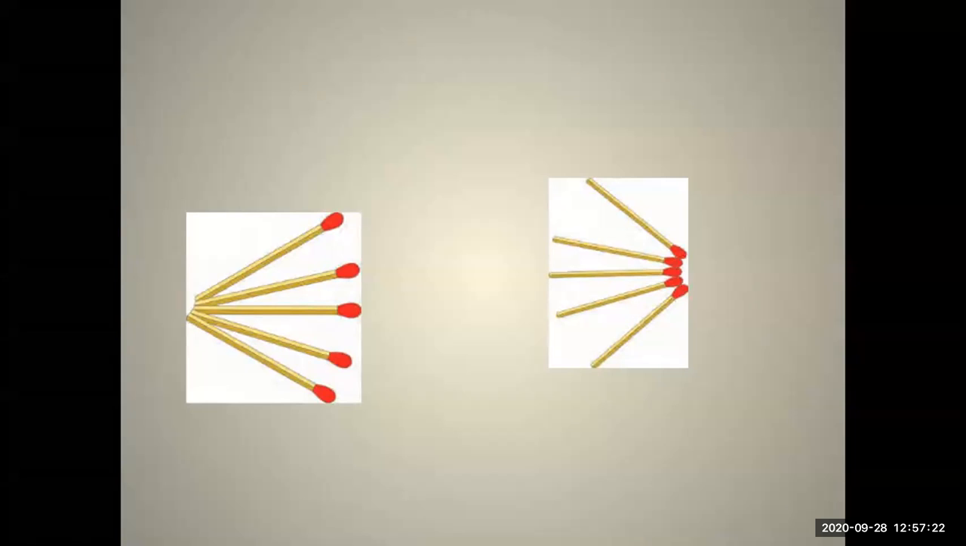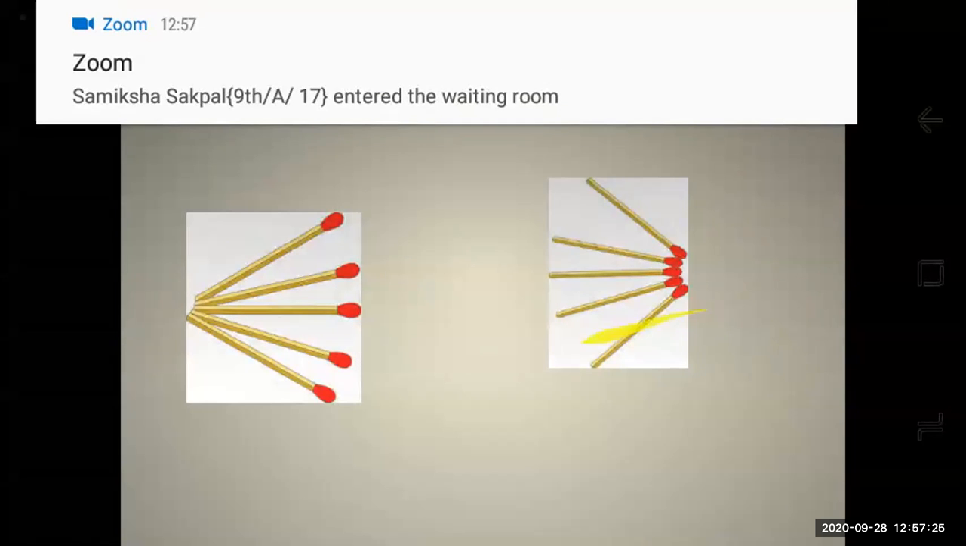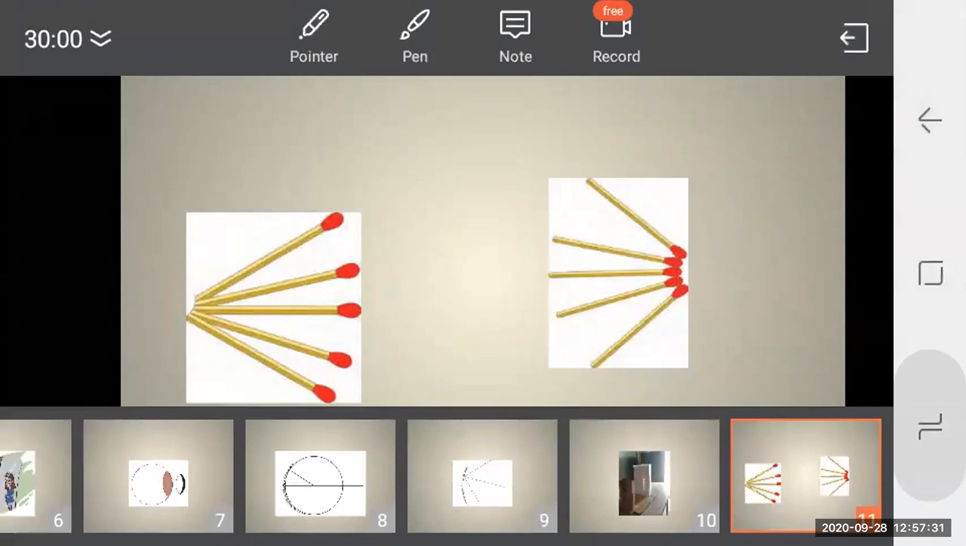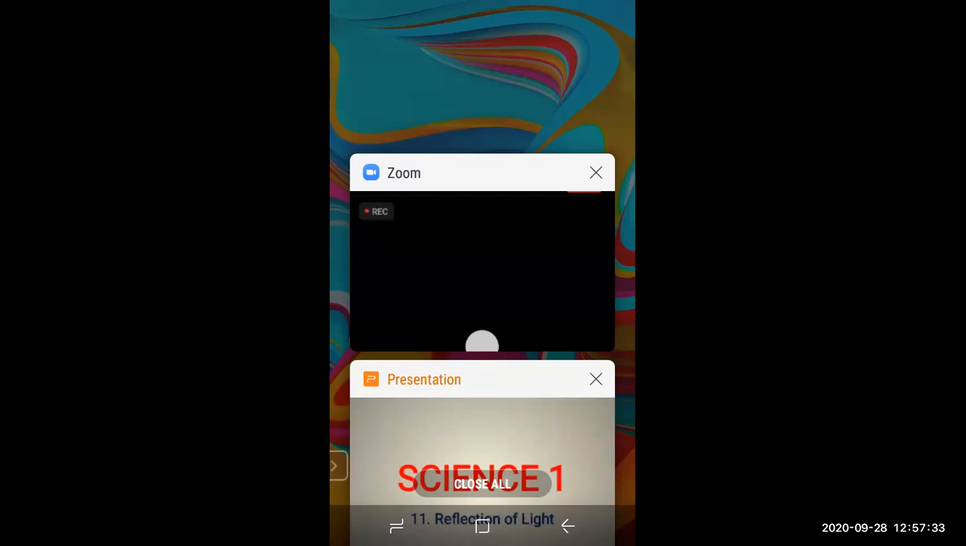And it gives a relationship between the object distance, image distance, and the focal length. That's why it is called the mirror formula. What is the mirror formula, students? 1 upon v plus 1 upon u equal to 1 upon f.